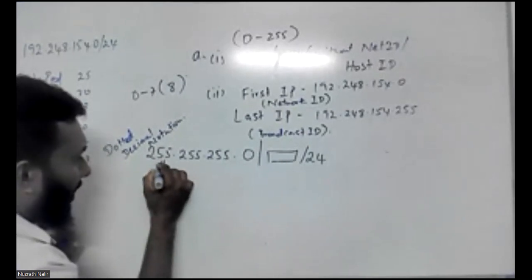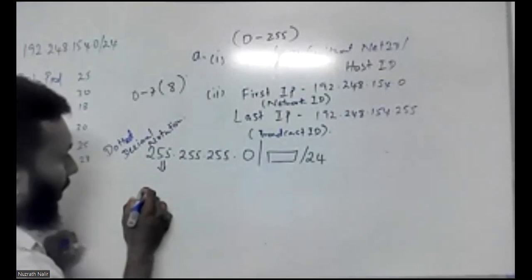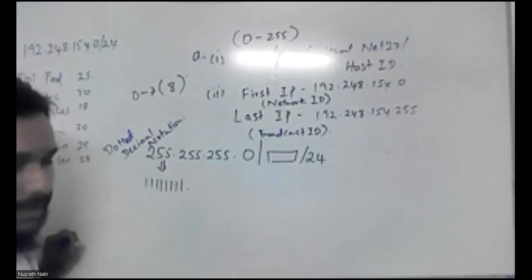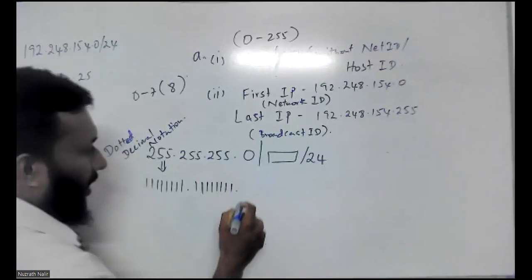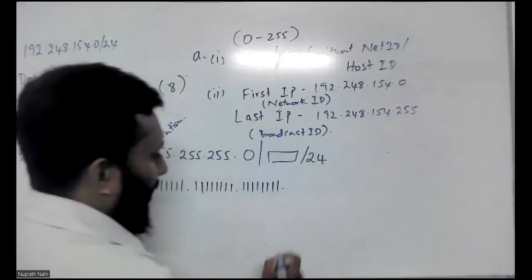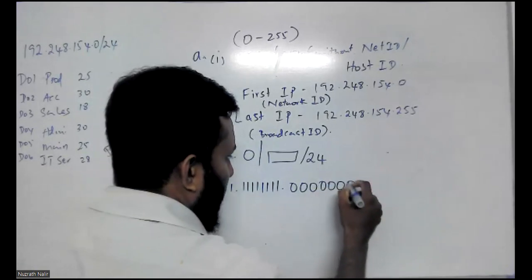When you convert this decimal into binary, 1 to 8, 1 to 8, 1 to 8, 1 to 8.